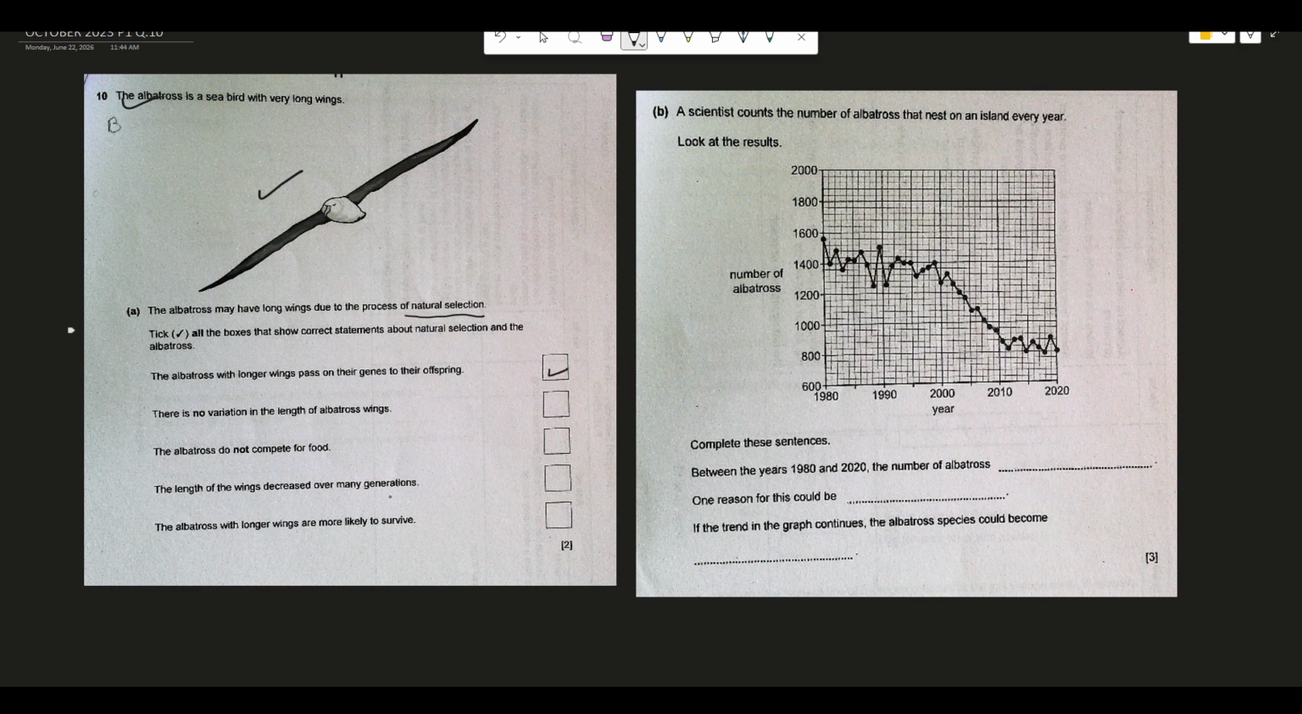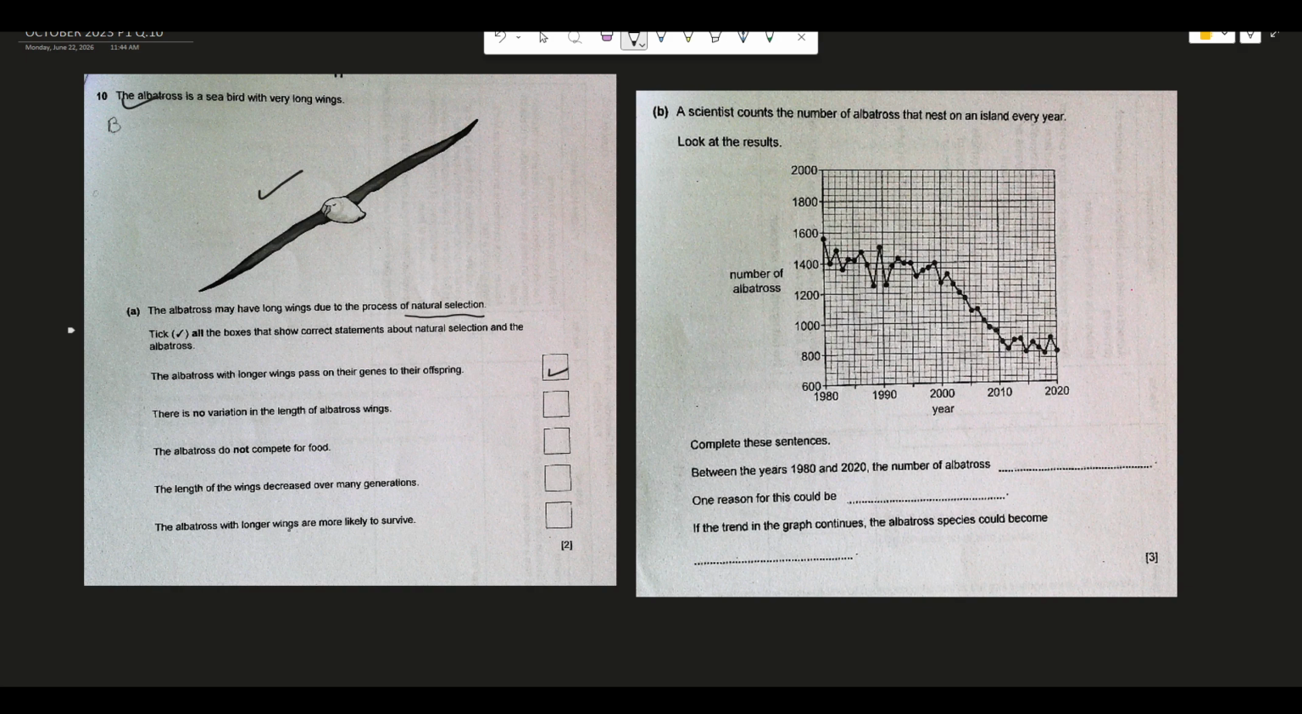Next statement is the length of the wings decreased over many generations. Now, this is not possible, because why should it happen? Why should the length of the wings decrease? The purpose will not be served. So I don't want to put a tick mark over here also, because this is not matching with natural selection.